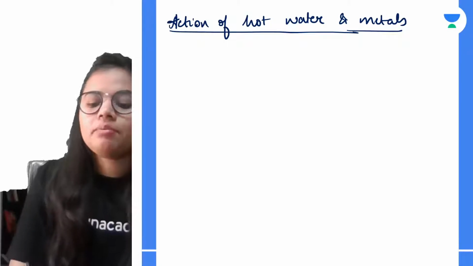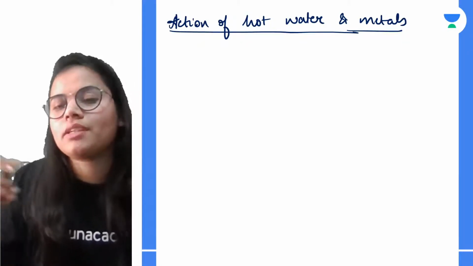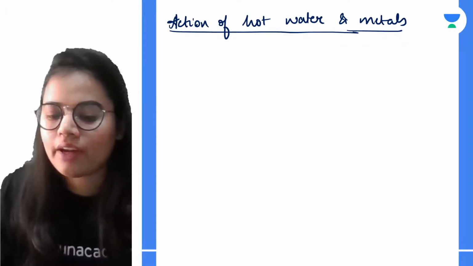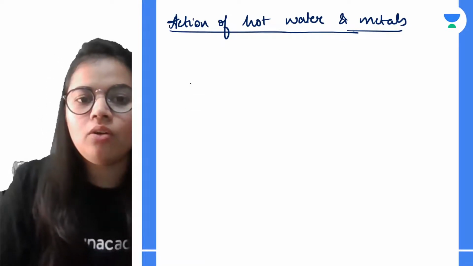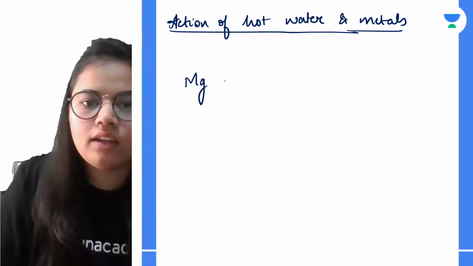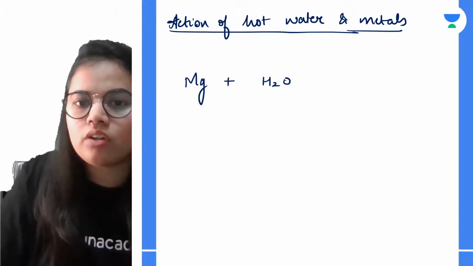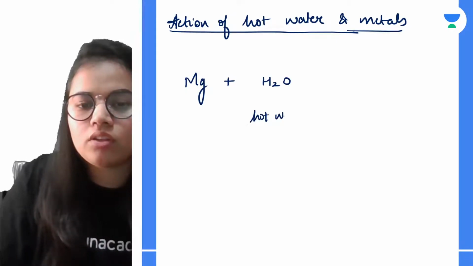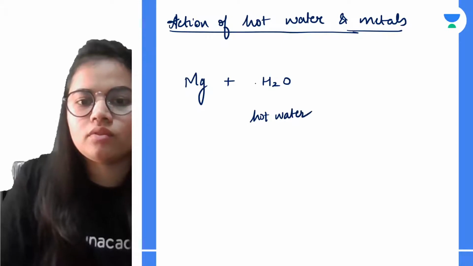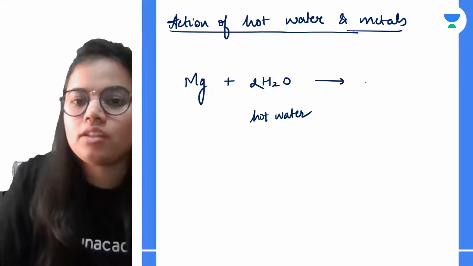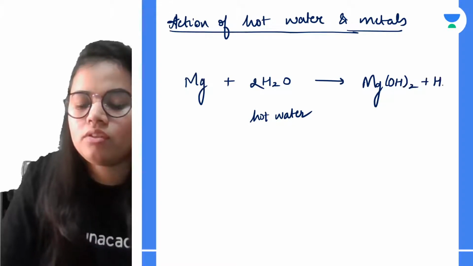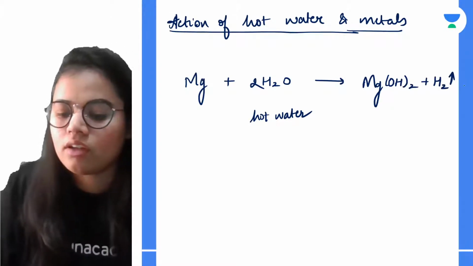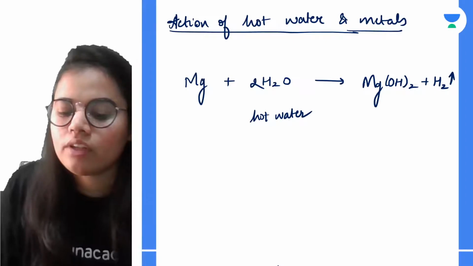So we have magnesium. Magnesium gives a slow reaction and forms magnesium hydroxide and hydrogen. How? Let us see. When it reacts with hot water, it will give magnesium hydroxide and hydrogen gas. And it can also react with steam.